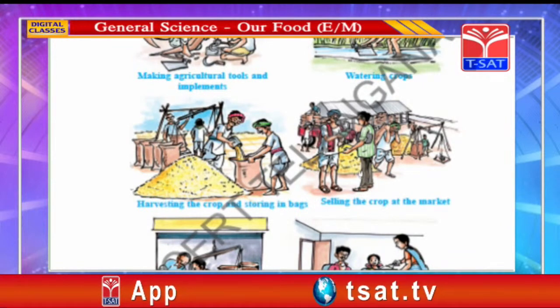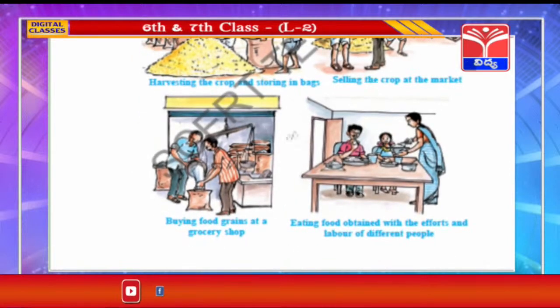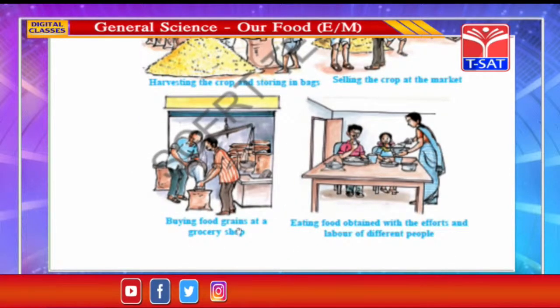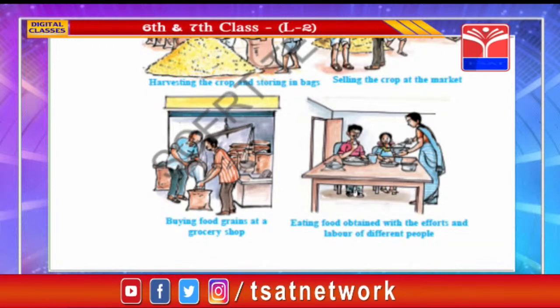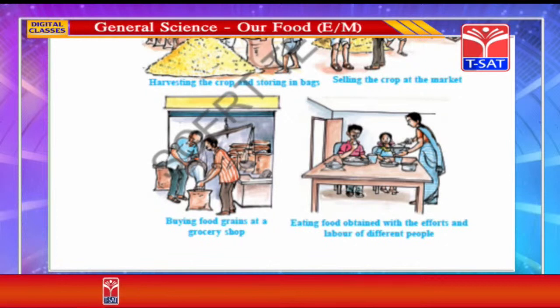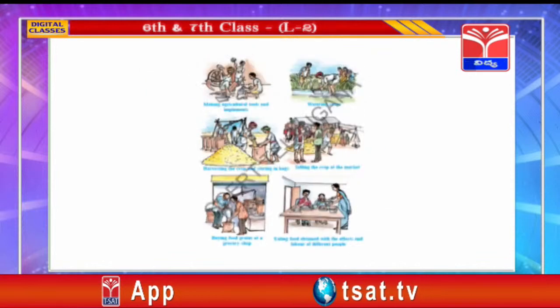And after that these grains are sold at the market, and from the market the grains go to the retail shops. From there we get them into our house. So children, now we have seen how food is getting onto our plate. So we should not waste food.